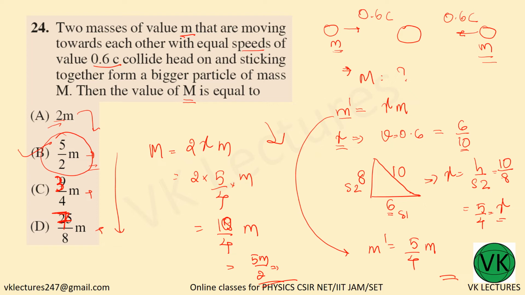Just follow it step by step, and please remember this trick of how to get the value of gamma from v. Please don't use gamma equal to 1 divided by under root 1 minus v square by c square. You will keep doing this problem and it would take more than 2-3 minutes. Follow these simple methods and tricks to get to this answer.